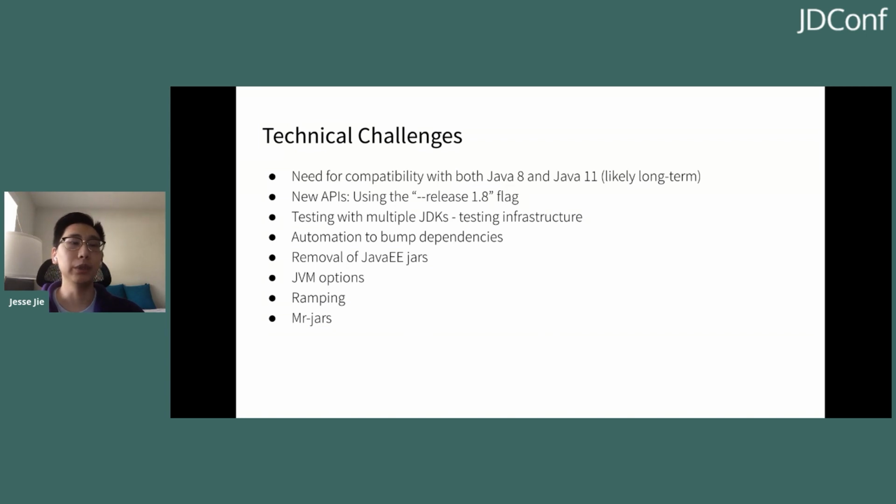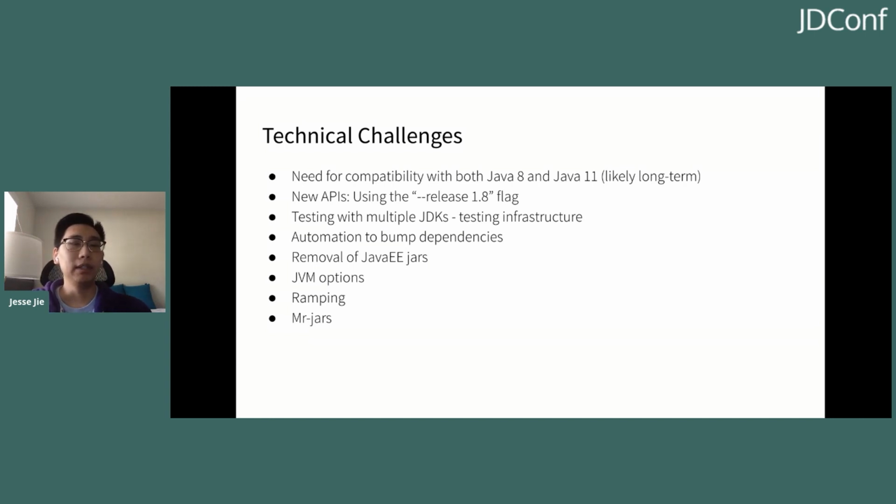In addition to this, we used an open source tool called Jacqueline, and this lets us know which options are incompatible with Java 11. So when we found an option incompatible with Java 11, we essentially removed it from the system. There's a lot of obsolete options that come from legacy code that was in the system, and now they're useless, so we just remove them.